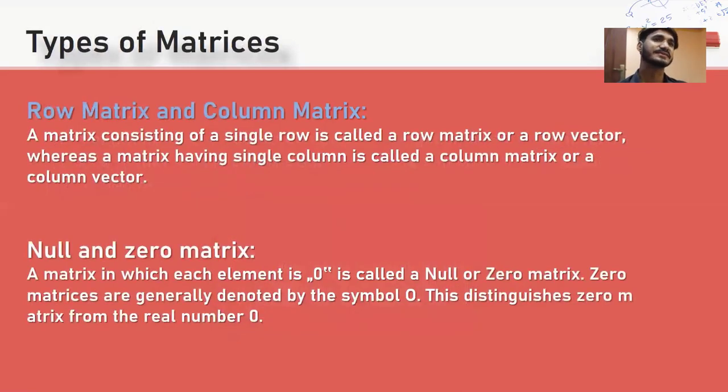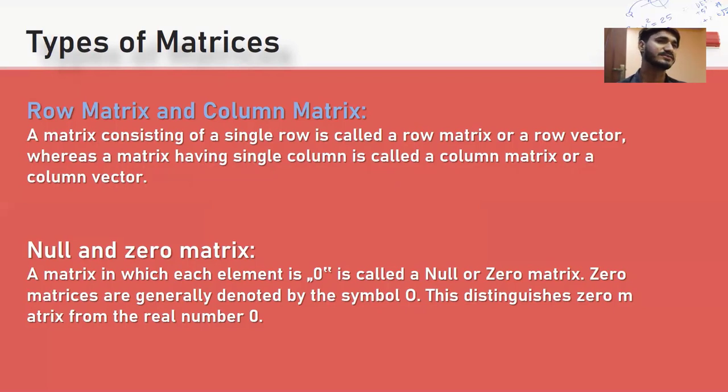Types of matrices: row matrix and column matrix. A matrix consisting of a single row is called a row matrix or a row vector, whereas a matrix having a single column is called a column matrix or a column vector.